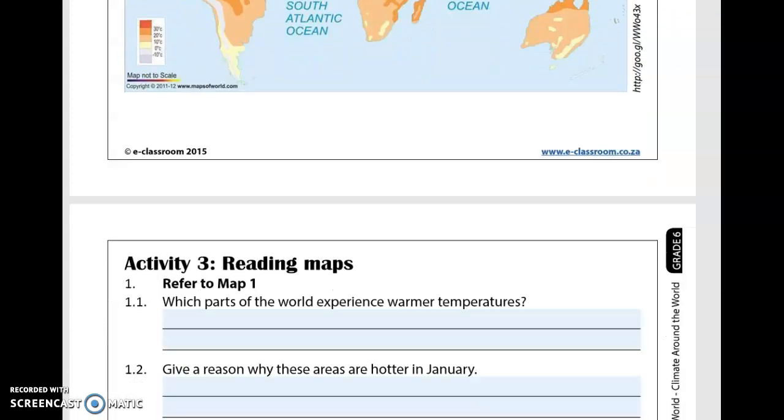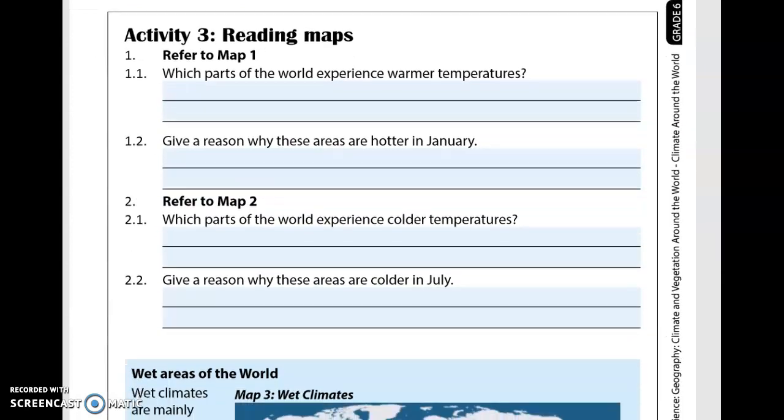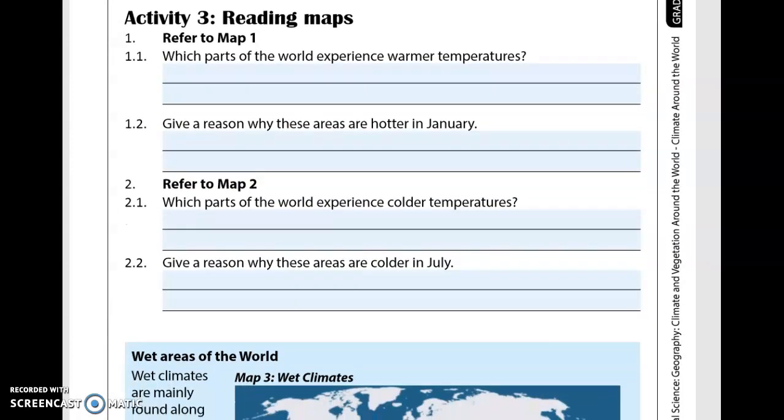So, next heading, activity 3, reading maps. And I want you to first write down the questions quickly and just leave 2 lines for every question to write your answers. So in question 1, we're going to refer to map 1, which parts of the world experience warmer temperatures. 1.2, give a reason why these areas are hotter in January.